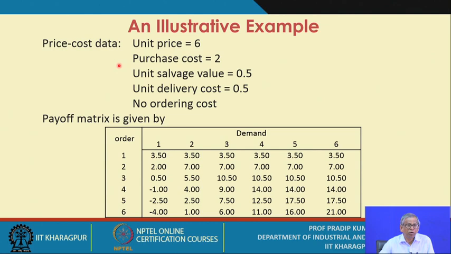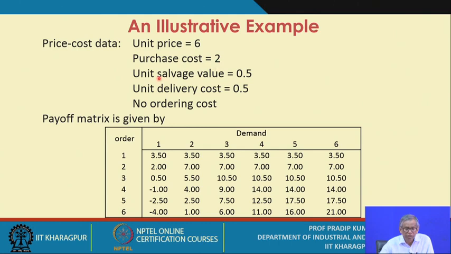Now obviously with the given problem, certain data will be given related to the price and the cost. The unit price of the item is considered to be 6. Purchase cost is 2.